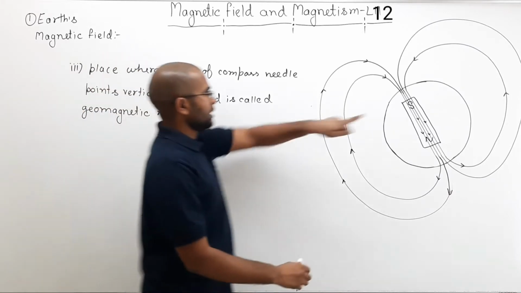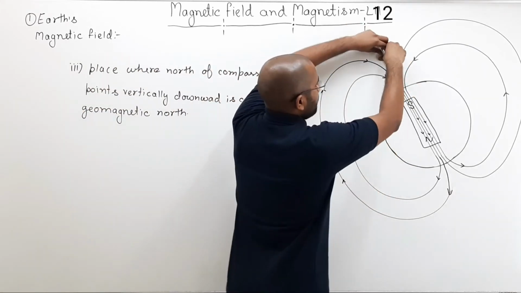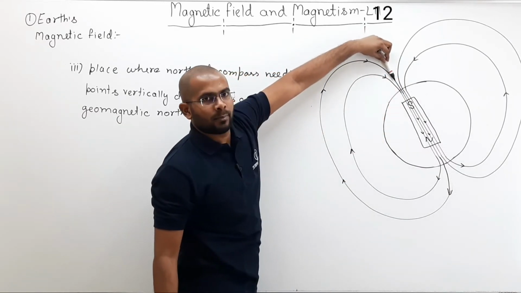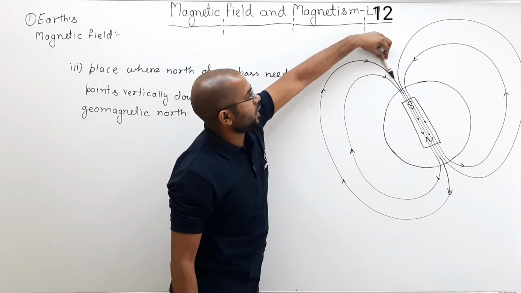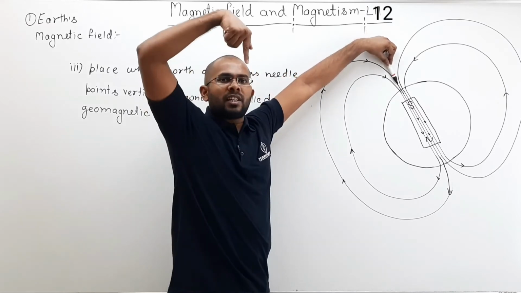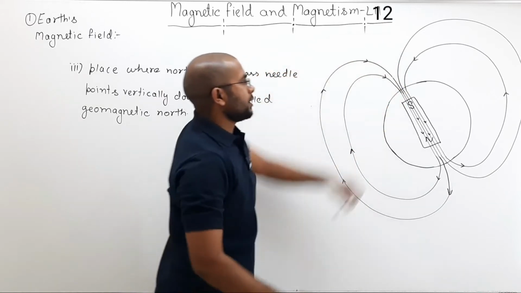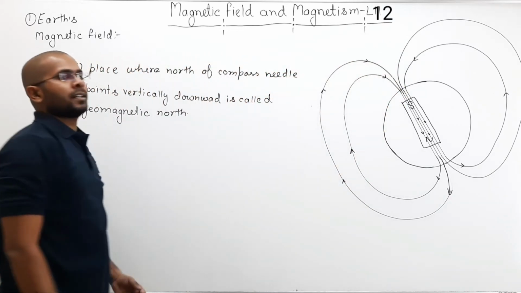So here at this point, the north pole of the needle will point towards the direction of magnetic field, and at this point the needle will become exactly vertical. So this point will be called your geomagnetic north.